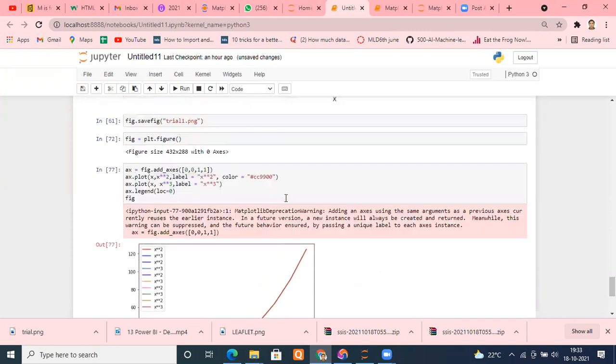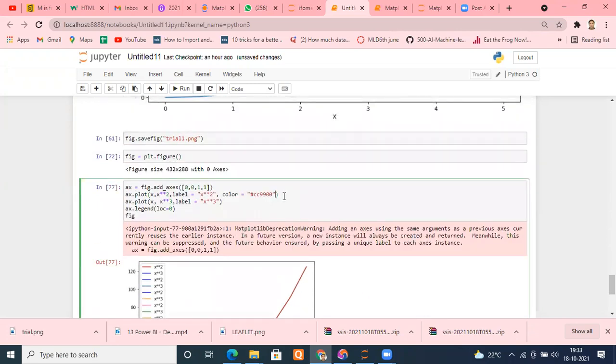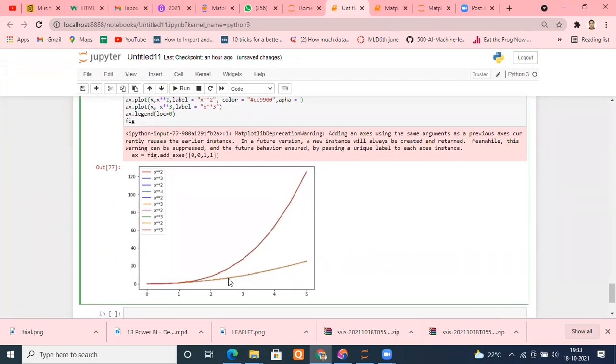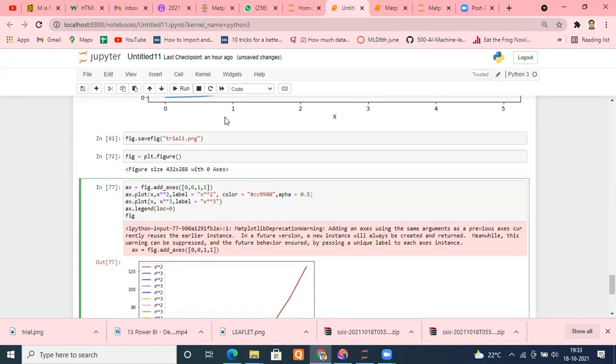There is one more thing, actually the last thing, then I will end today, known as the alpha value. There's one more value known as the alpha value, which indicates your transparency. It means how transparent you want your particular graph to be. For example, we have chosen this color, right? So suppose I want to make it transparent. How much transparency do you want? For that purpose, you can add your alpha. For example, I said 0.5 and execute it.